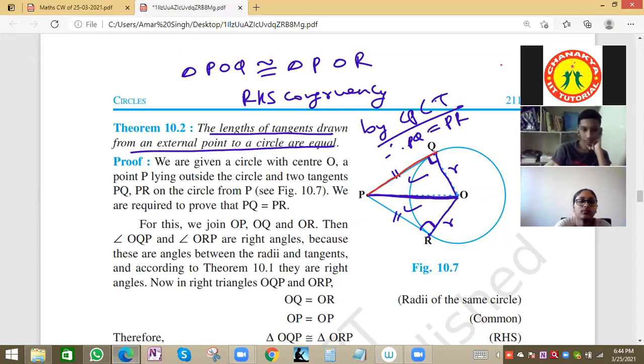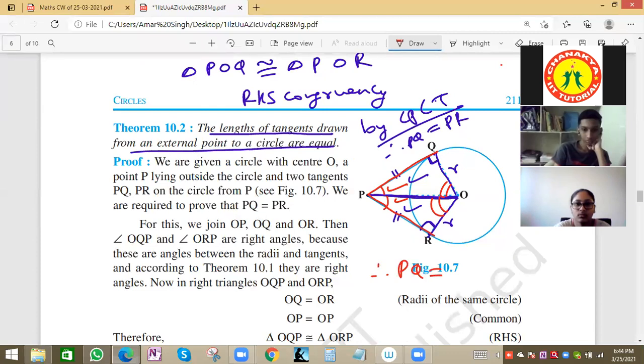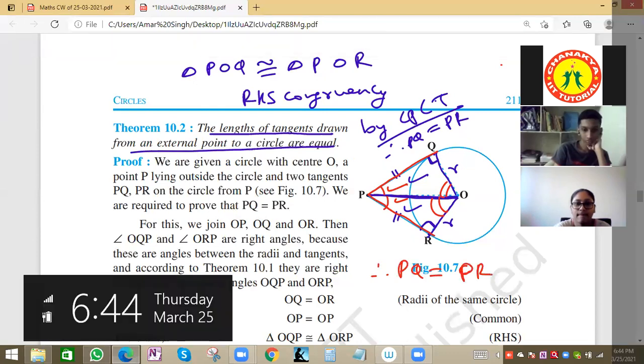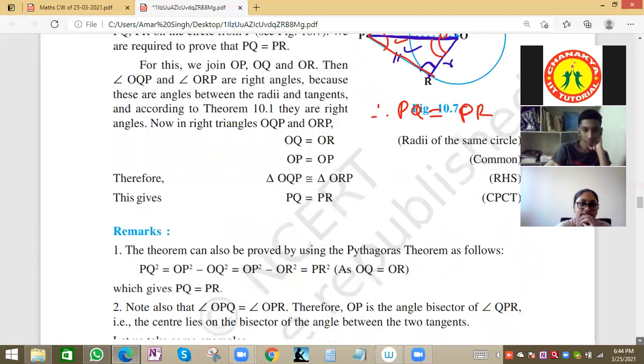It can be asked what the value of this angle is. The angles at the center O will be equal, and the lengths will be equal. Hence PQ equals PR by CPCT.